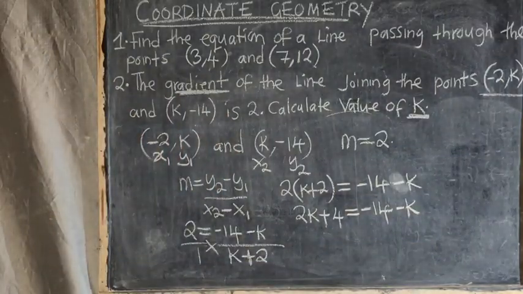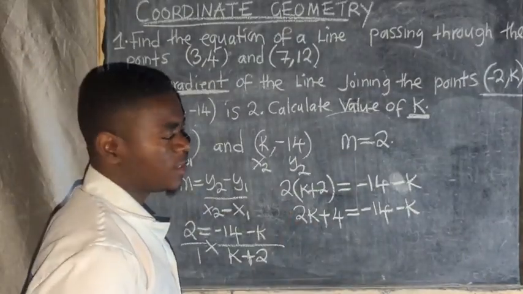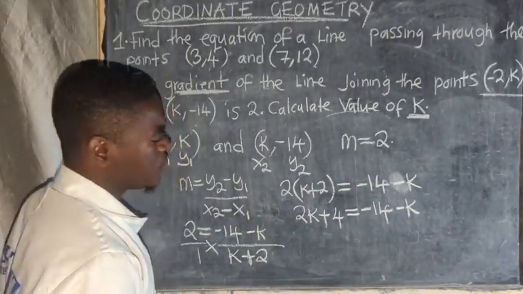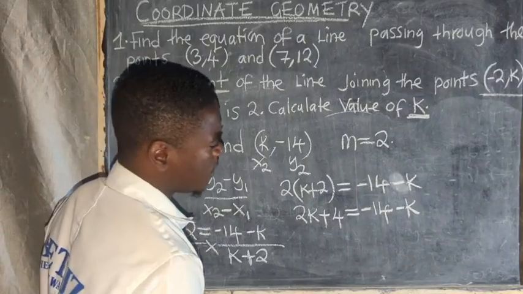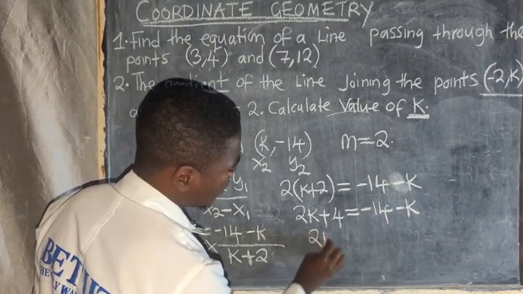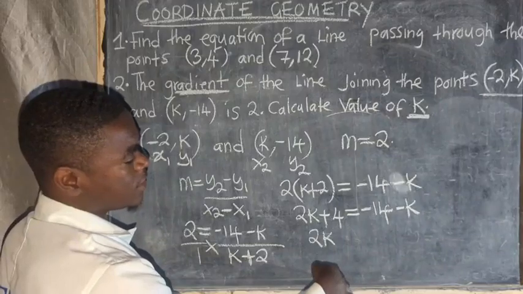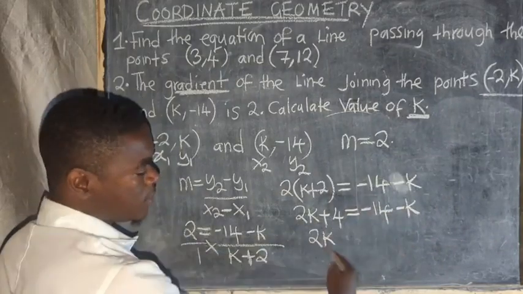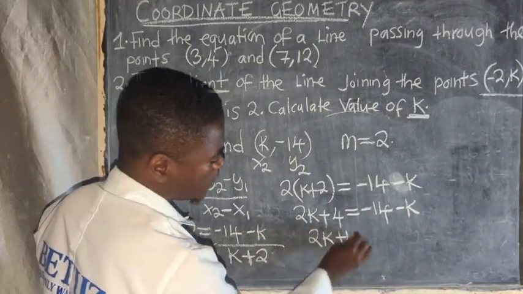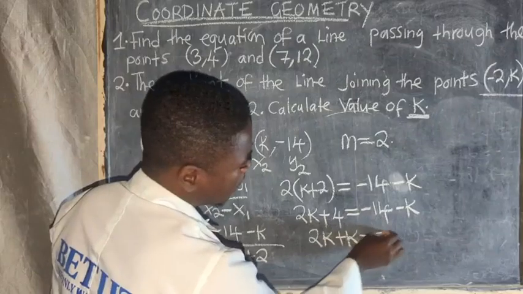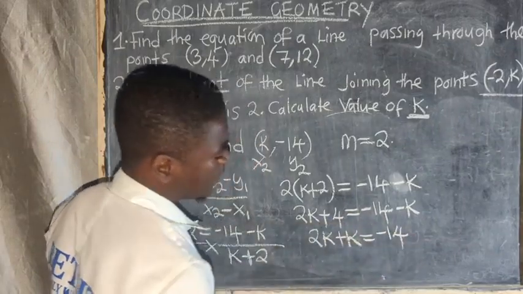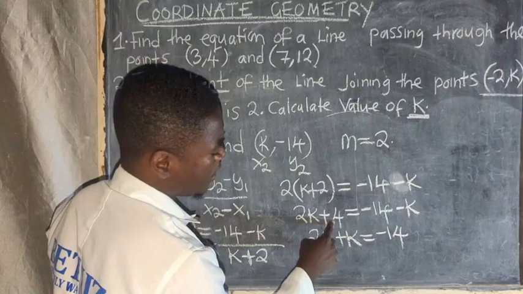So from there now, this is an equation. You need to solve this particular equation. Just a matter of solving this now. So what are you going to do now? You group the like terms together. So this 2k will be here. This is a k. When it comes this side, it is negative, so it is going to become positive k, which is equal to negative 14, like that. This is a positive.